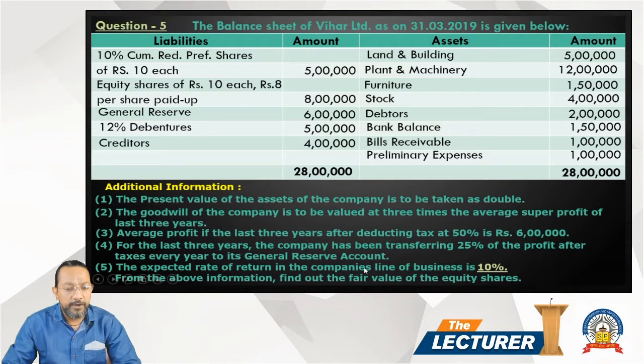The expected rate of return of the company's line of business is 10%. Similar companies will give 10% rate of return. This is the expected rate of return. From the above information, find out the fair value of equity shares.